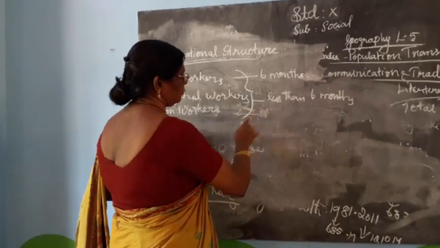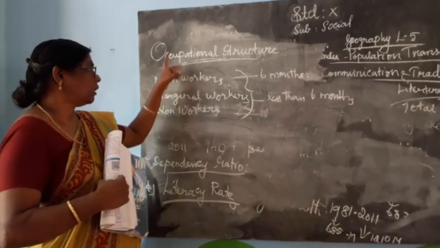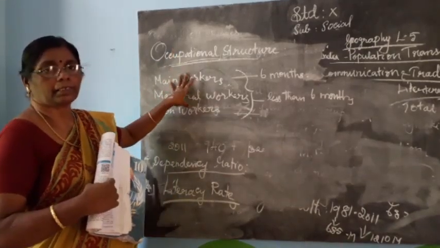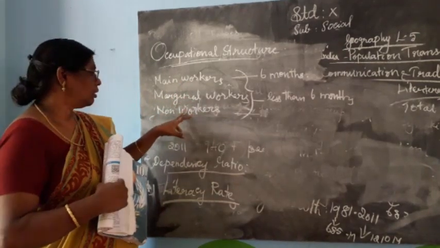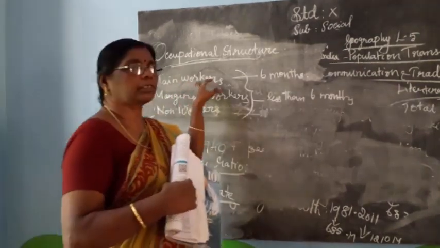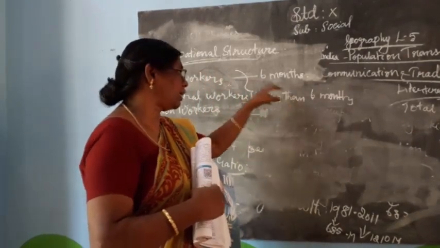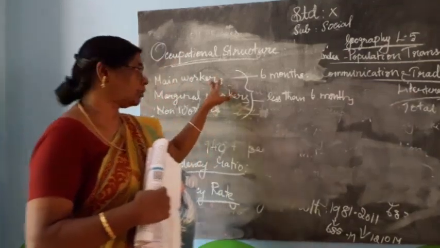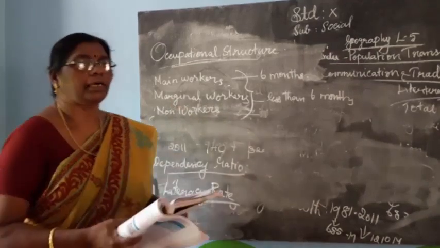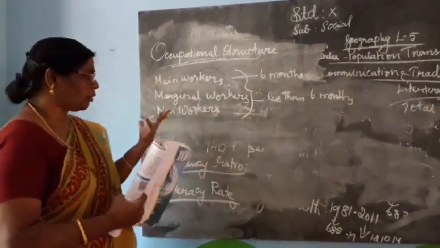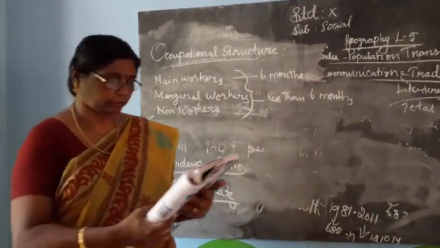In the occupational structure, there are three main categories: main workers, marginal workers, and non-workers. Those who do not do any work are called non-workers.